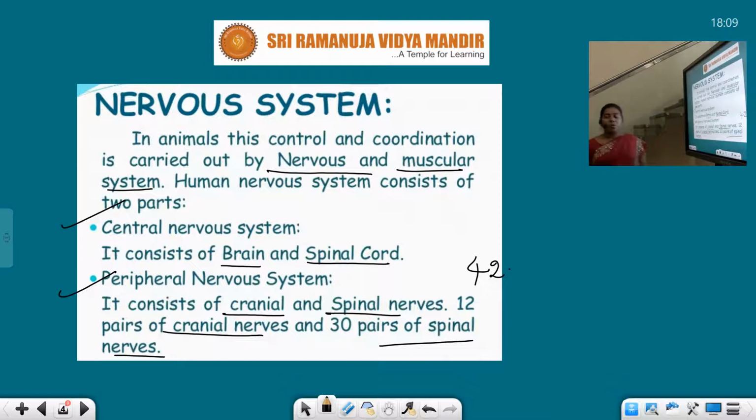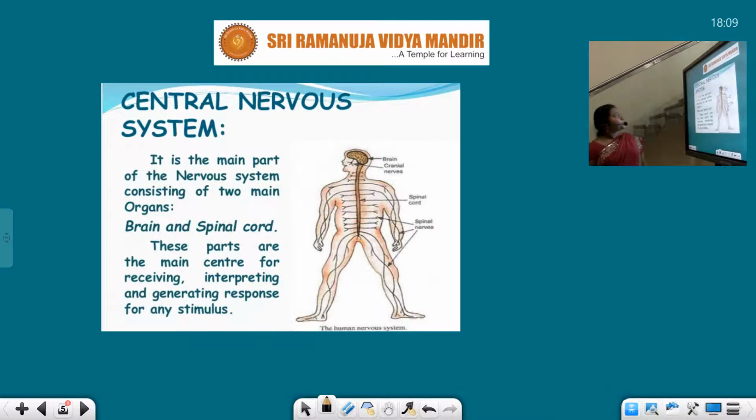Okay, see children, the human nervous system consists of two things, the central nervous system and the peripheral nervous system. The central system consists of the brain and the spinal cord, whereas the peripheral consists of cranial nerves and spinal nerves. Now let us discuss the central nervous system.